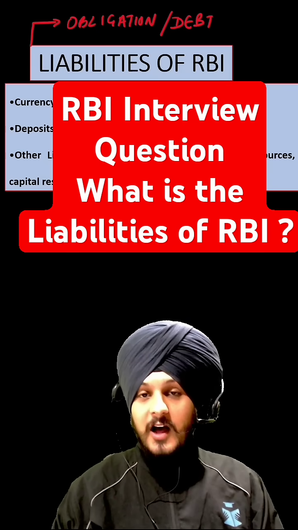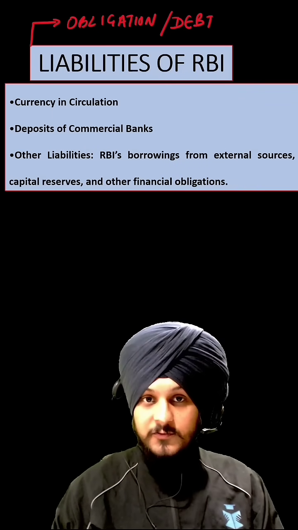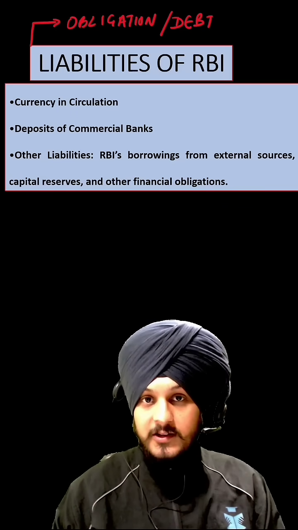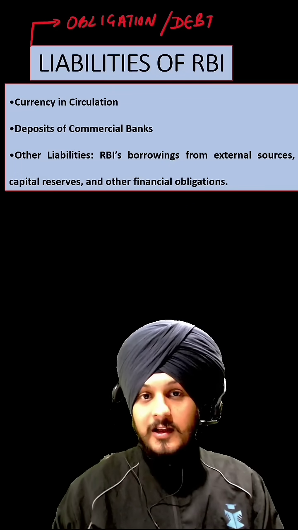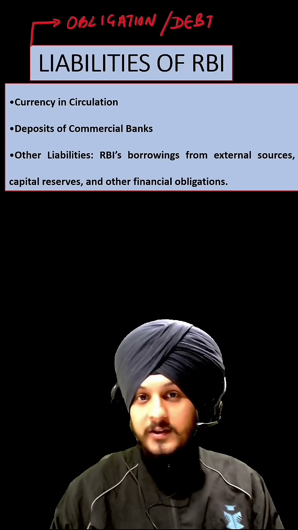We all know that RBI's balance sheet includes both assets as well as liabilities. Assets we have already covered in the previous video, so over here we are going to talk about liabilities. So what do you mean by liability? Liability is a kind of obligation or debt that a certain organization or an individual owes to another party.